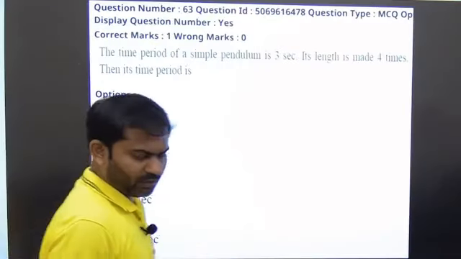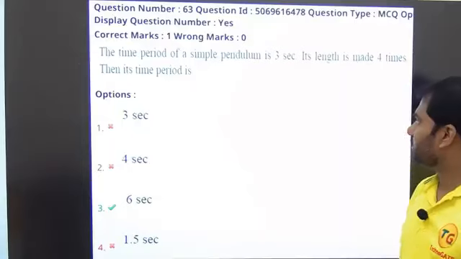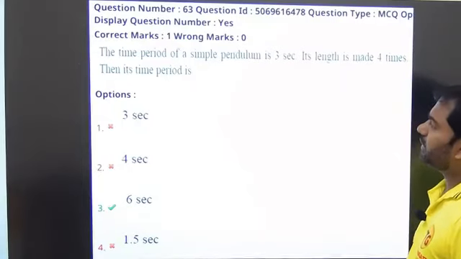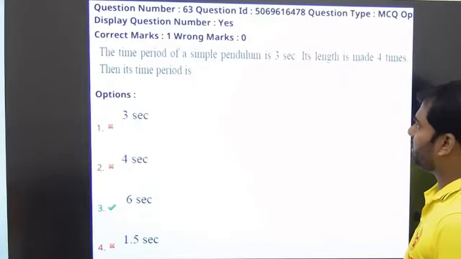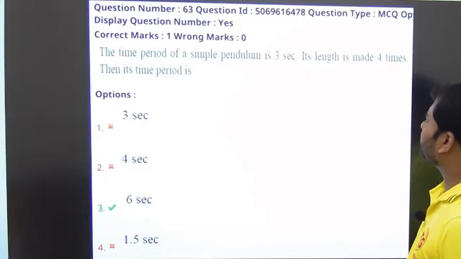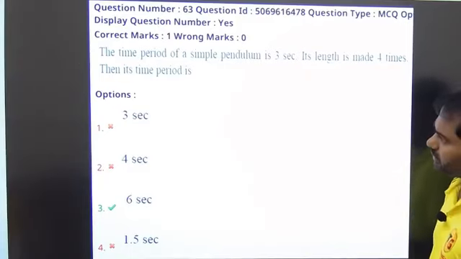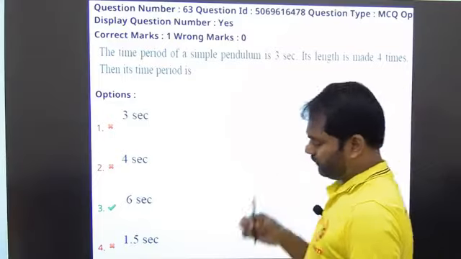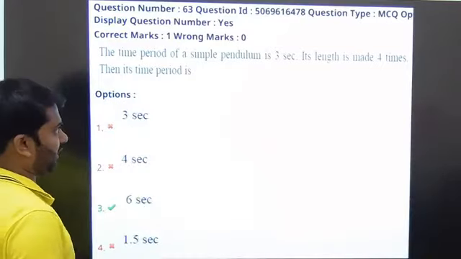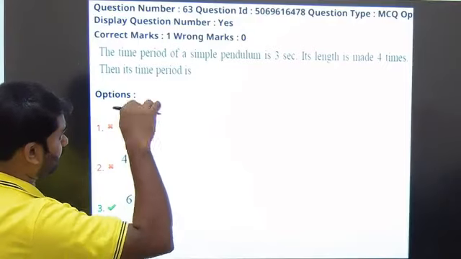Next question. What they are asking this question? It's from simple harmonic motion. It is given that the time period of a simple pendulum is 3 seconds. Its length is made 4 times, then its time period is. So we need to see the change of time period when the length is made 4 times. Okay.